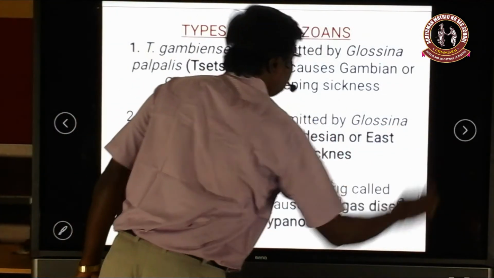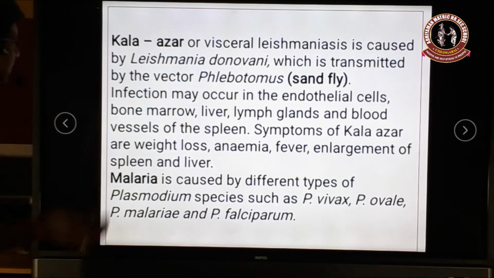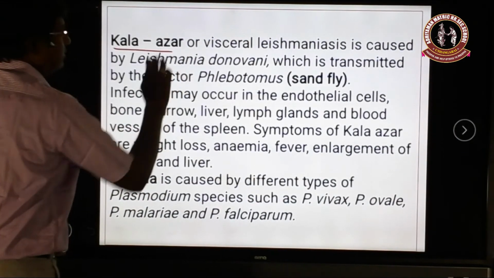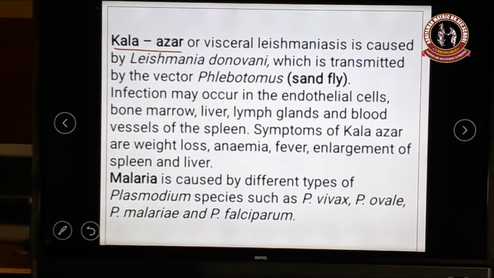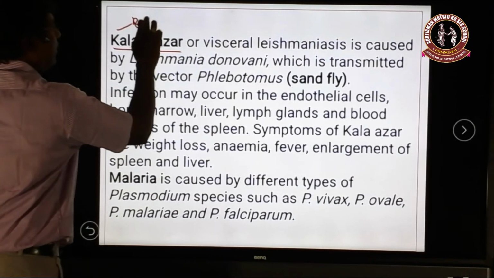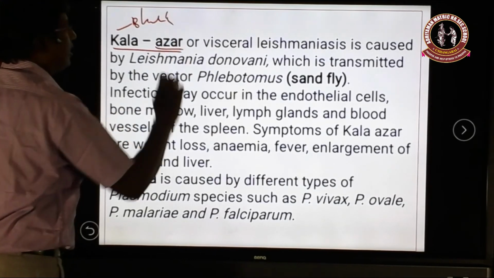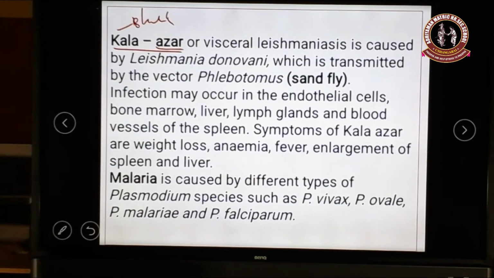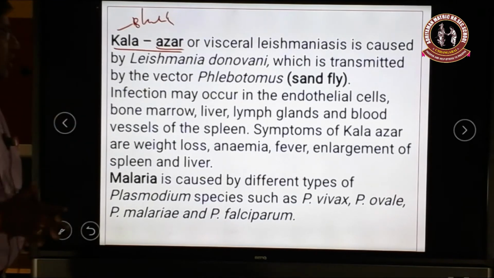Okay. Next we see the next type of disease called Kala Azar. Kala Azar is a Hindi word. Kala means black, and Azar means fever. That means this fever comes in many people, and when the fever comes, the people may die. That is why it is called Kala Azar.